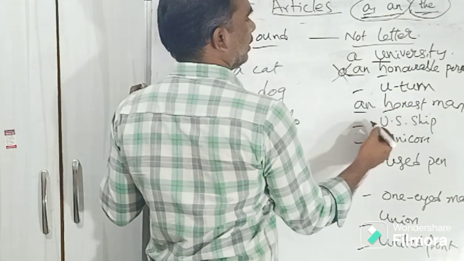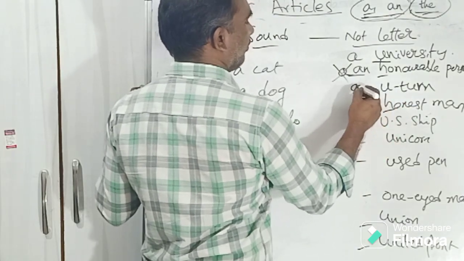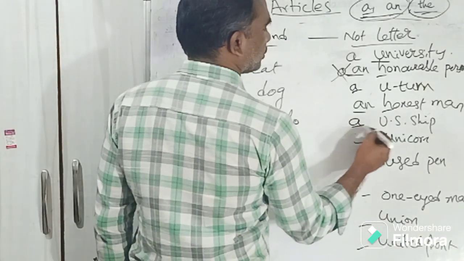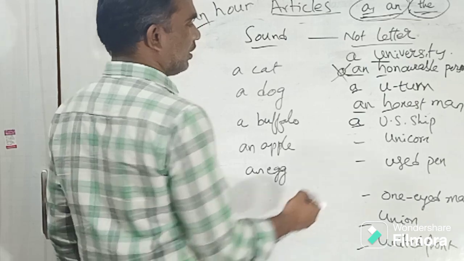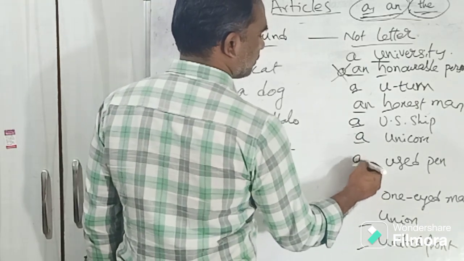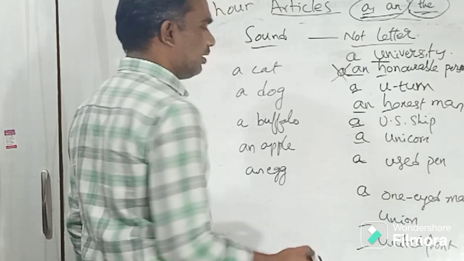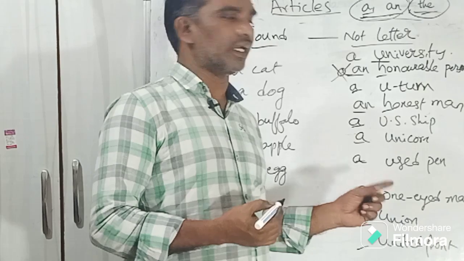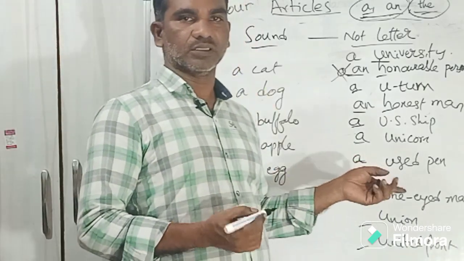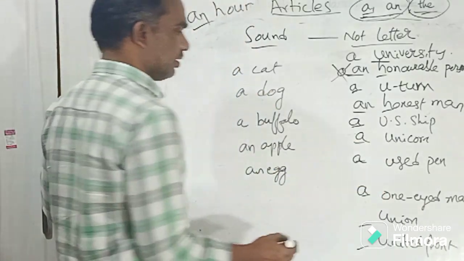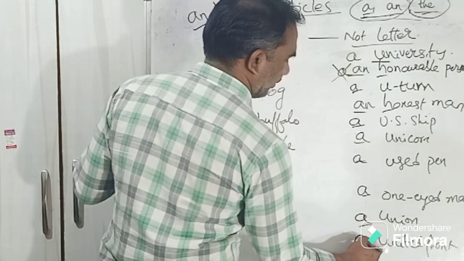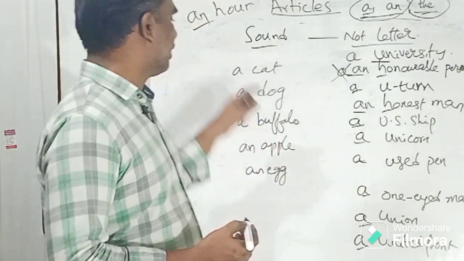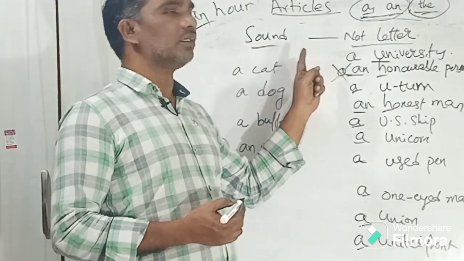So U-turn. Here not an but a U-turn. A US ship. A unicorn. A used pen. A one-eyed man. This is given in many examinations, so at least you will get one of these questions. Don't make a mistake, remember it. A union, okay? In the same way, a united front. Right? What do you understand? The sound is important, not the letter.